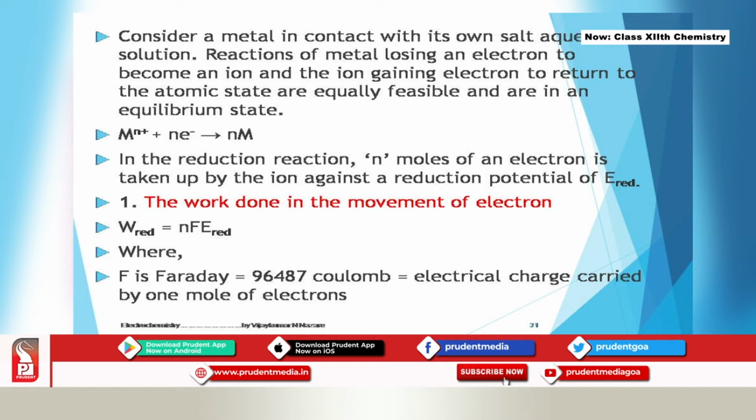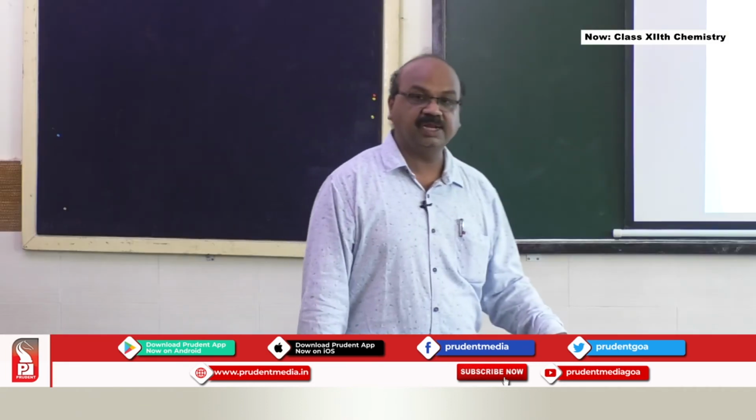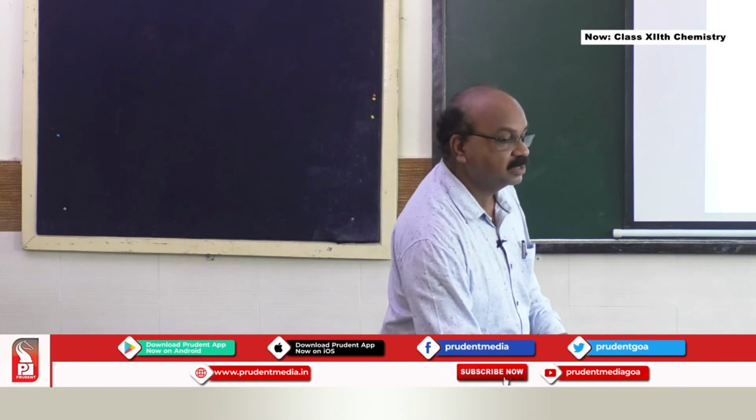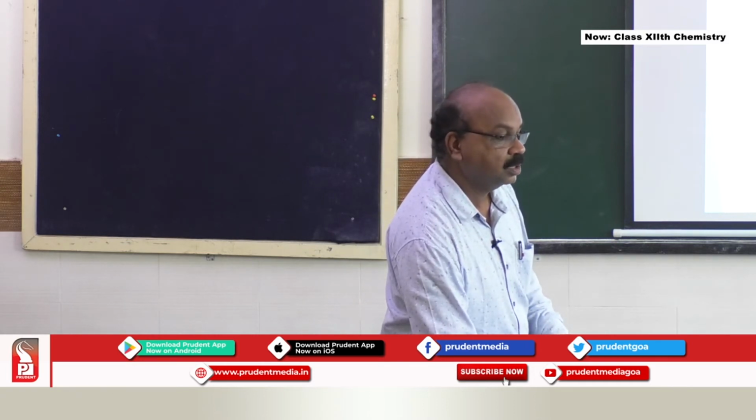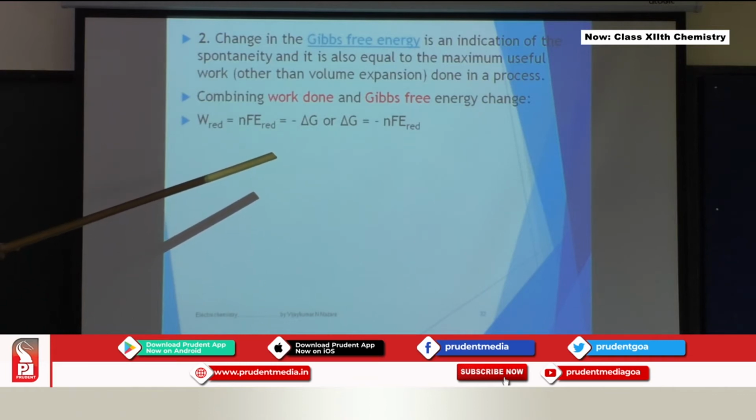So first concept, the work done in movement of electrons. The work done for reduction is equal to nF E reduction, where F is Faraday's constant, that is 96,487 coulomb, which is equal to the electrical charge carried by 1 mole of electrons. Then the change in Gibbs free energy. When a spontaneous reaction takes place, there is a relation with Gibbs free energy. Combining work done and Gibbs free energy, work done is equal to nF E reduction, which is also equal to minus delta G, or delta G equals minus nF E reduction.